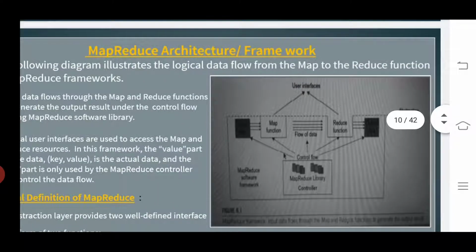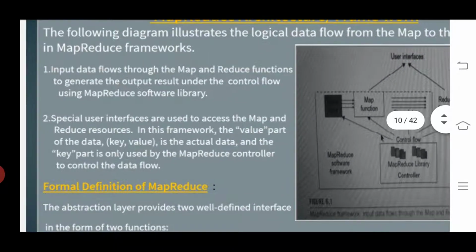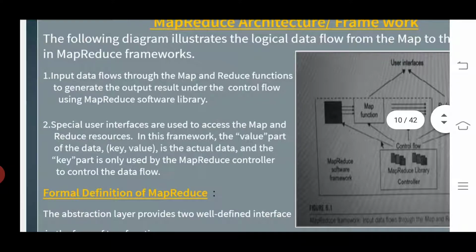First of all, we have to learn about the input data and the special user interface. The first one is input data. What does input data mean? Input data flows through the map and reduce functions to generate the output data or result, under the control flow of the MapReduce library controller, or we can call it the MapReduce software library.